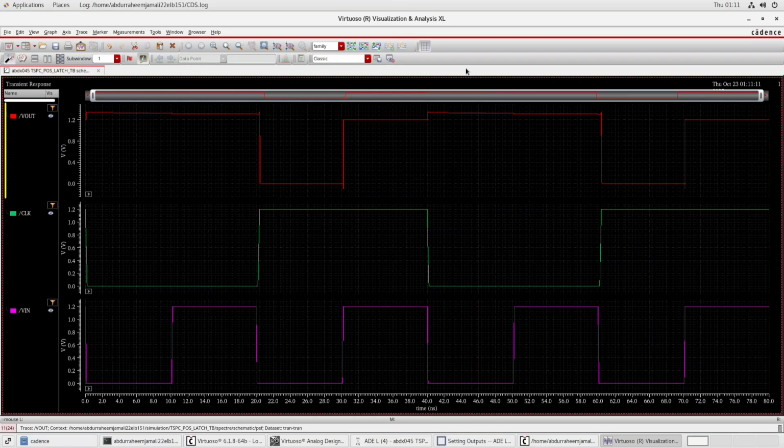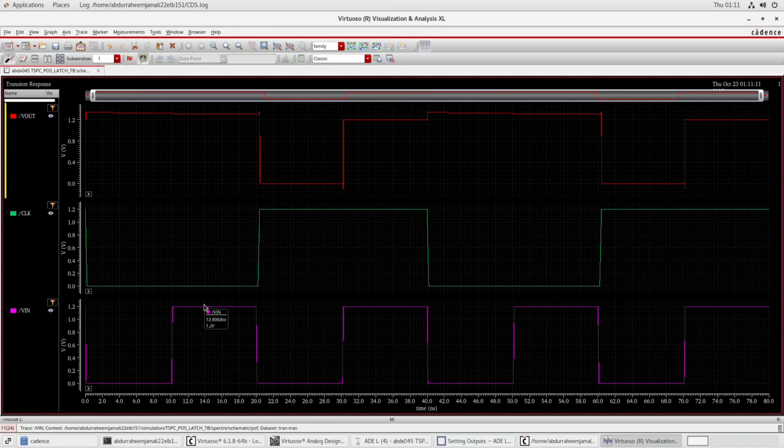Let's analyze the transient response. This is our clock signal, whose pulse width was 20 nanoseconds and time period was 40 nanoseconds. For the V in, our pulse width was 10 nanoseconds and our time period was 20 nanoseconds. Now when we have V in 0 and clock is low, our output is high.